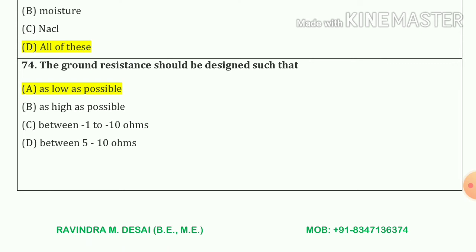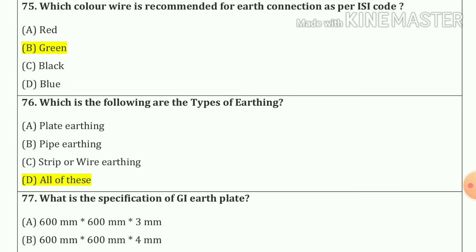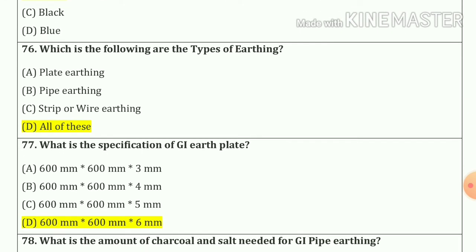74 number. The ground resistance should be designed such that as low as possible. Option number A. 75 number. Which color wire is recommended for earth connection as per ISI code? Green color. 76 number. Which of the following are the types of earthing? So our answer is plate earthing, pipe earthing, strip or a wire earthing. That means all of the above.